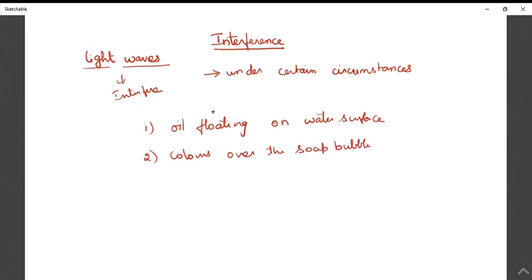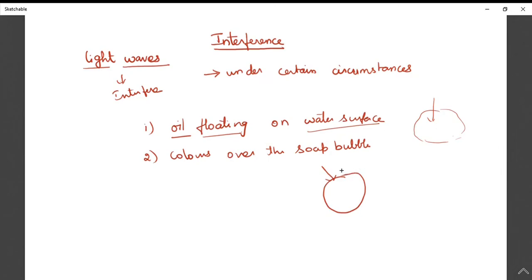During the rainy season, we can observe oil floating on the water surface. The oil spreads, and when sunlight falls over it, it produces colors over the water surface. The same thing happens on the surface of a soap bubble: light is incident on it, so we can observe different colors. So what is responsible for the formation of these colors?